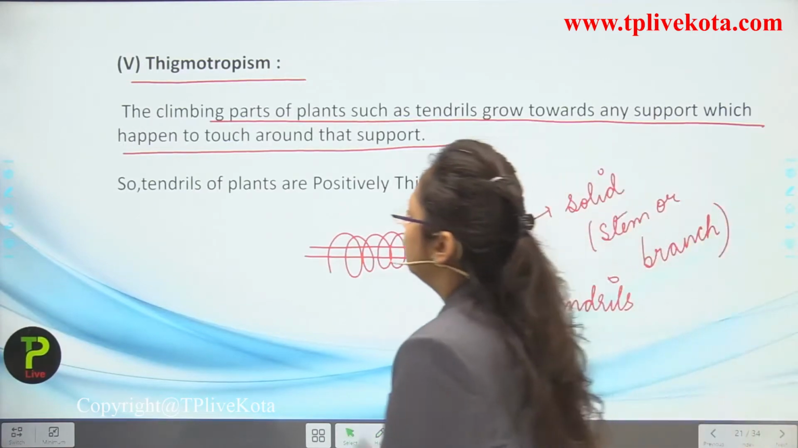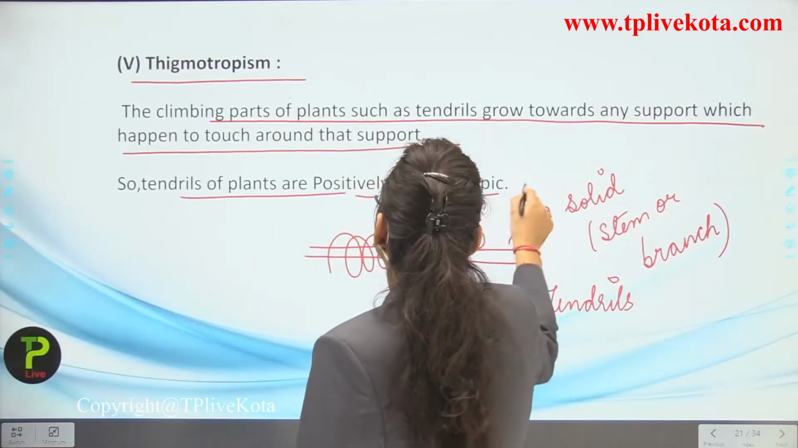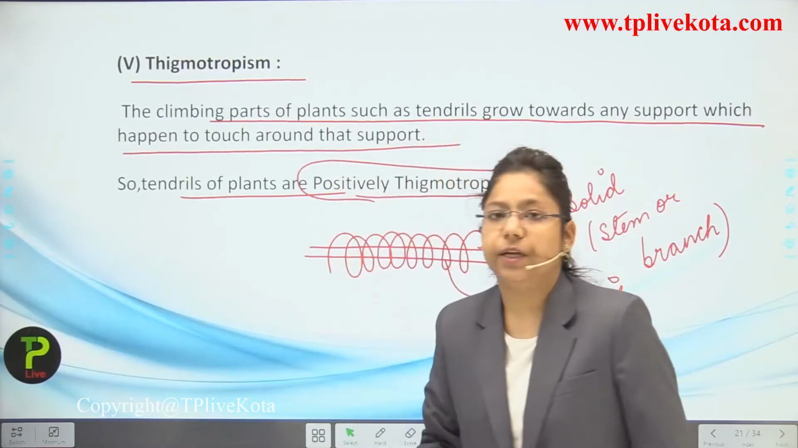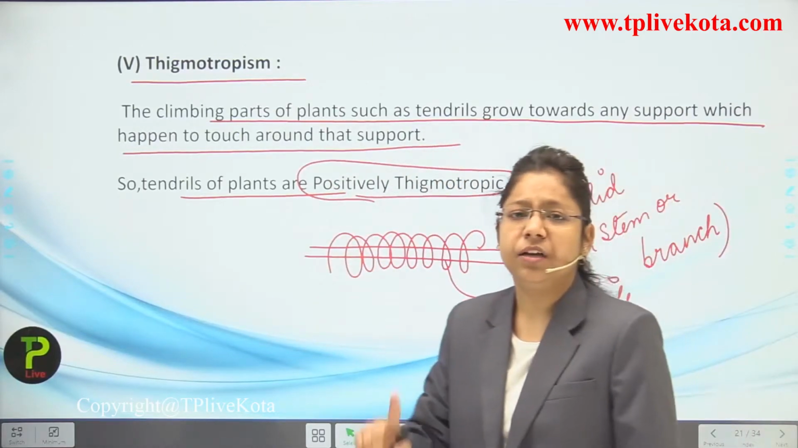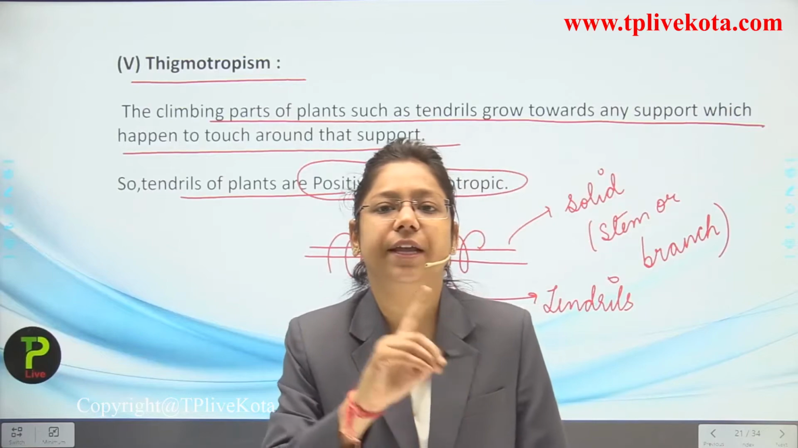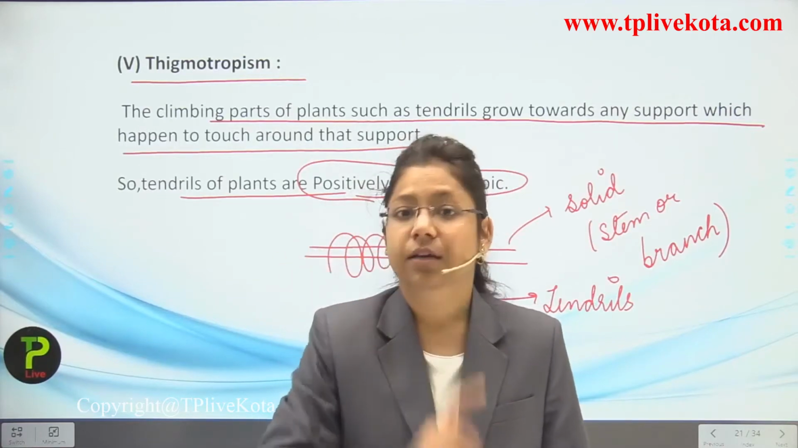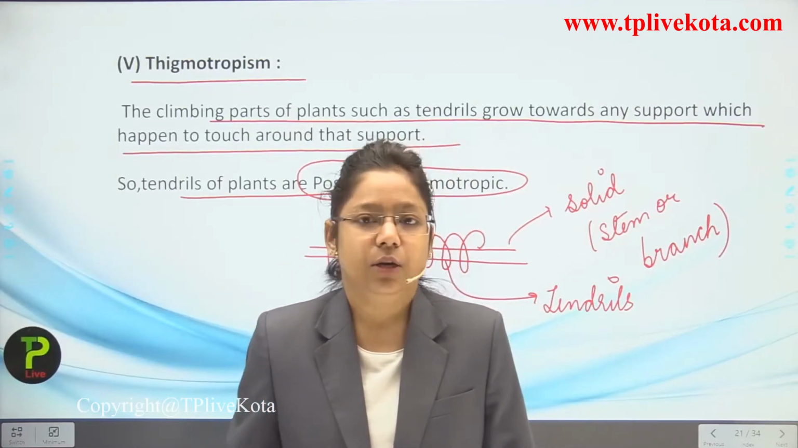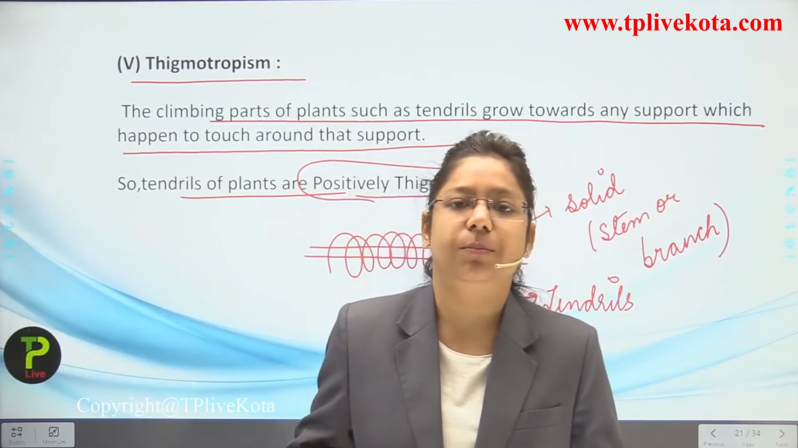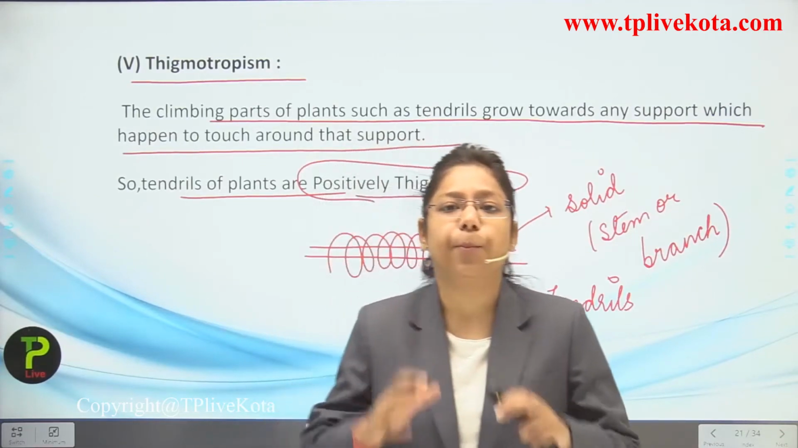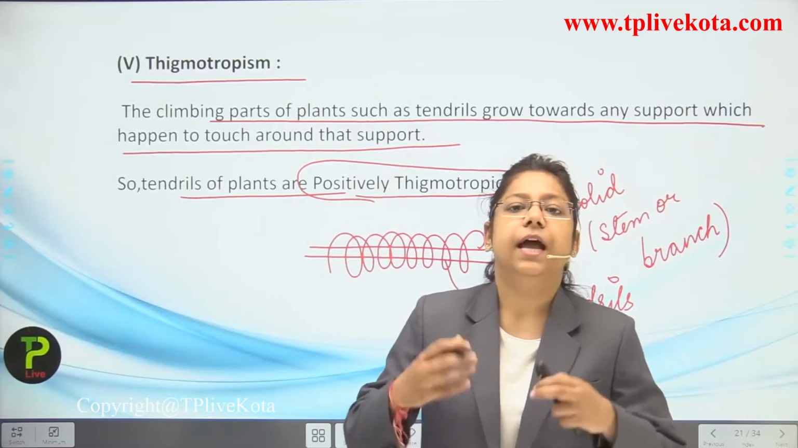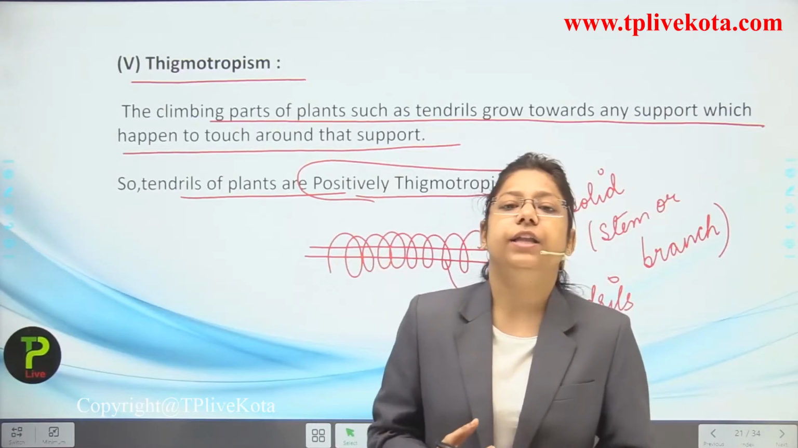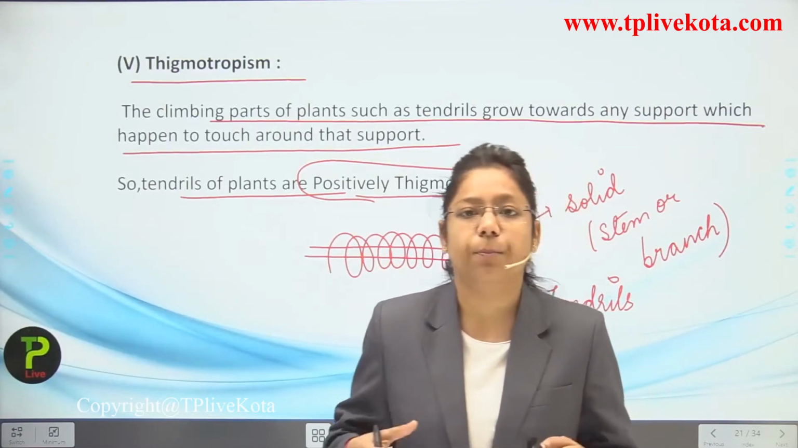So tendrils of plants are positively thigmotropic. Now why are they positively thigmotropic? Because they are covering the solid part of the plant in a circular manner. So this is known as thigmotropism. They are taking the support of the solid part of the plant and climbing upon it so that they can show their proper growth.